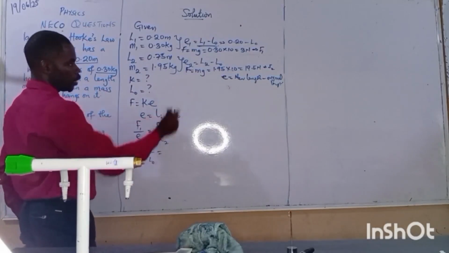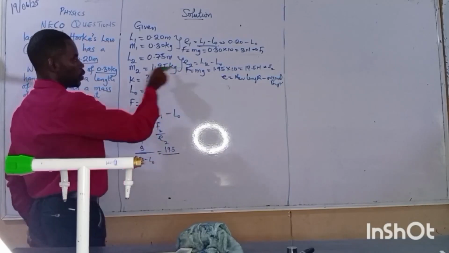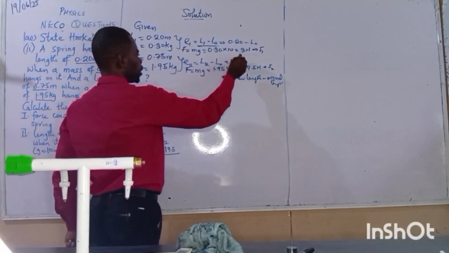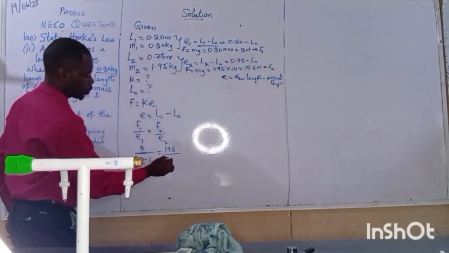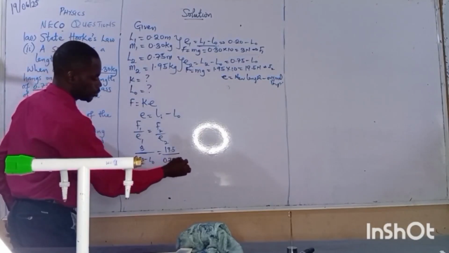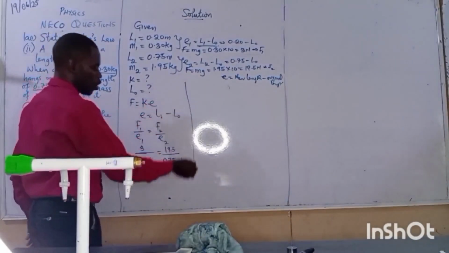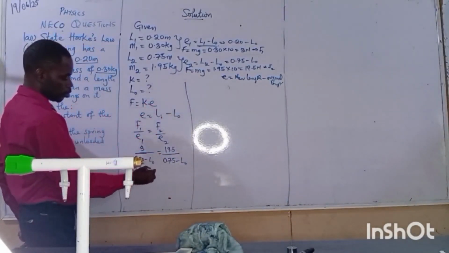Now for this one, what's my F2? 19.5 over my E2. Same thing will happen. Since L2 is this, I'll be having 0.75 minus L0. Now the information that I need has all been supplied. Cross multiply.